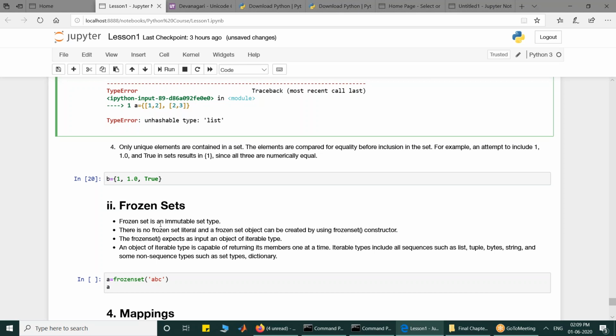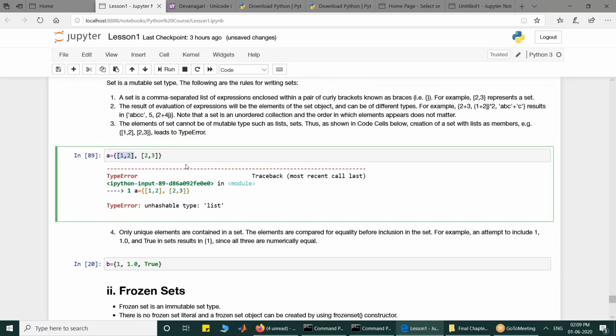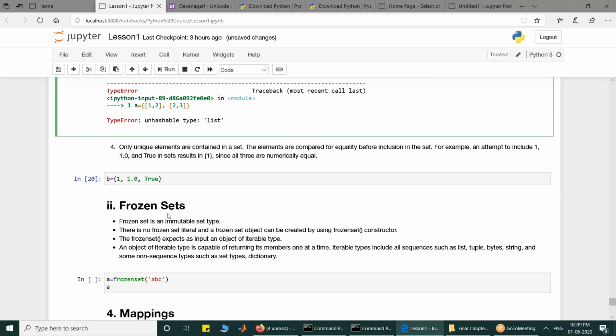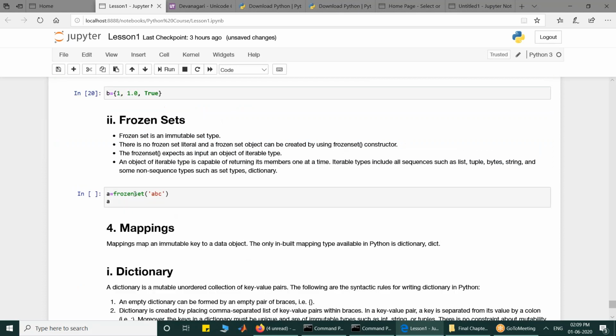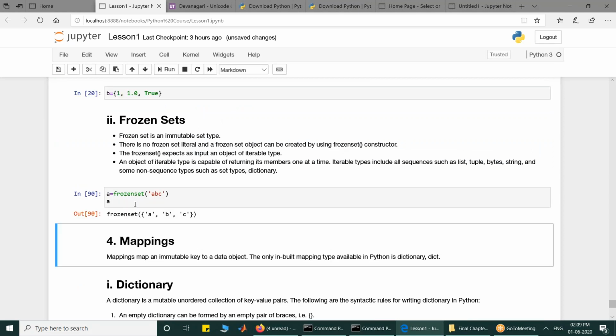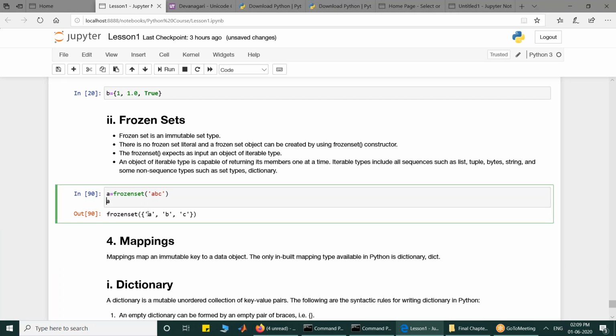Frozenset is the immutable counterpart of that. For frozenset, there is no literal constant available. You can use the constructor and you can print it. So frozenset is like this. If you want to print the elements of the frozenset, the same syntax you have to use: unpack it and print it.